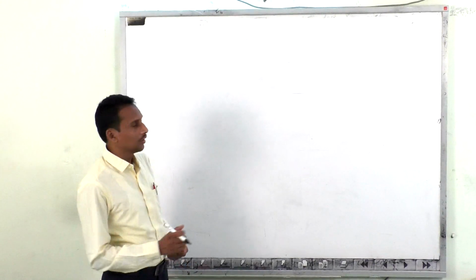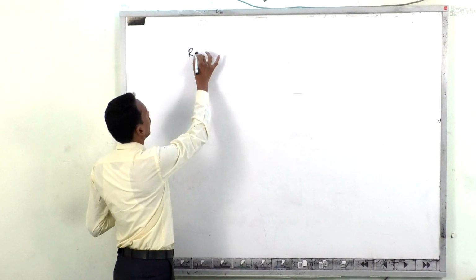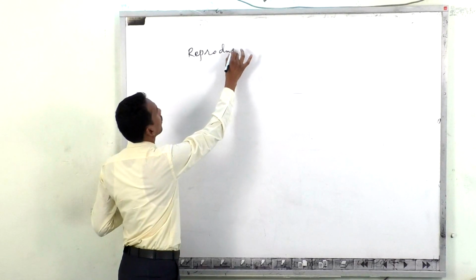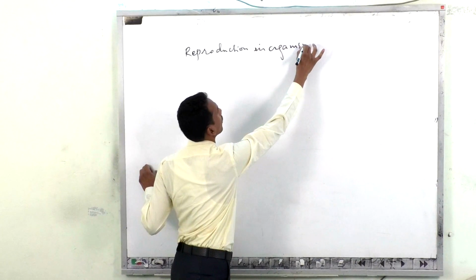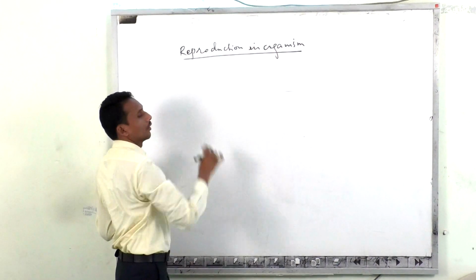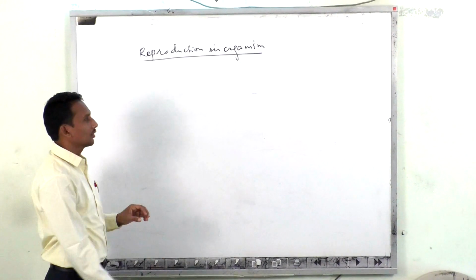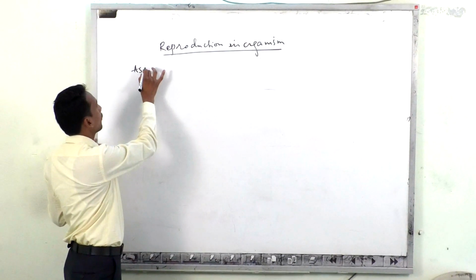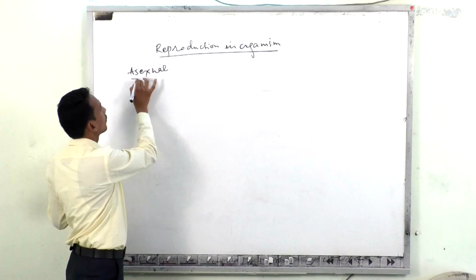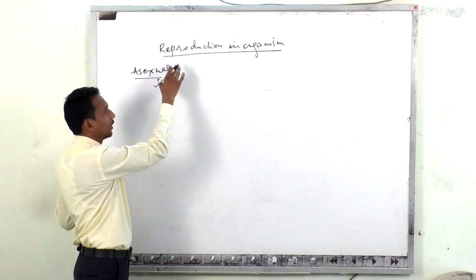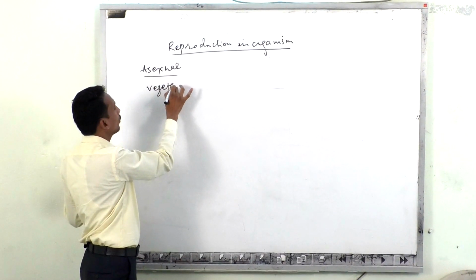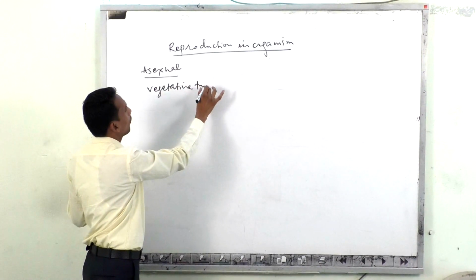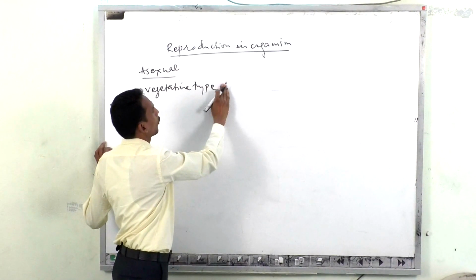We will discuss reproduction in organisms. Previously we already discussed the asexual type of reproduction. We already completed that. Now we have to discuss the vegetative type of reproduction.